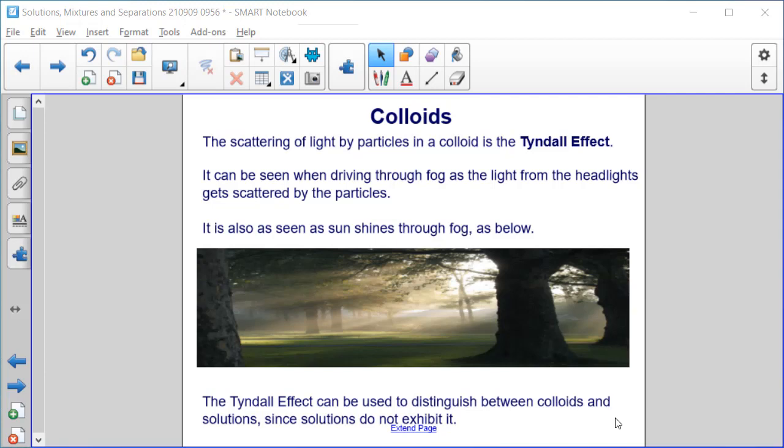The Tyndall effect can be used to distinguish between colloids and solutions because solutions do not exhibit it. So if you're given 2 examples, one where light is scattered by the particles in the solution, one where light is not, the one where light is scattered would be classified a colloid, and the other might be classified as a solution.